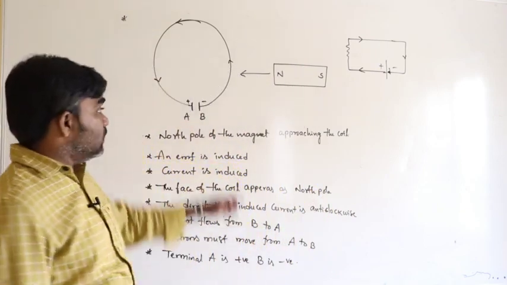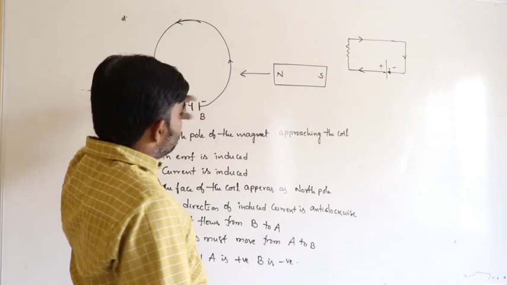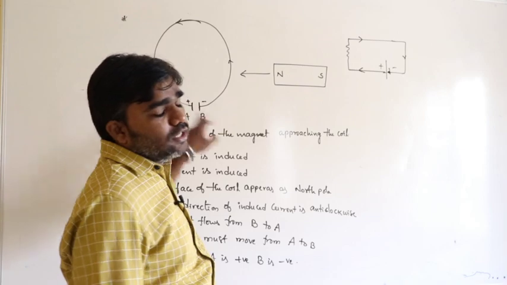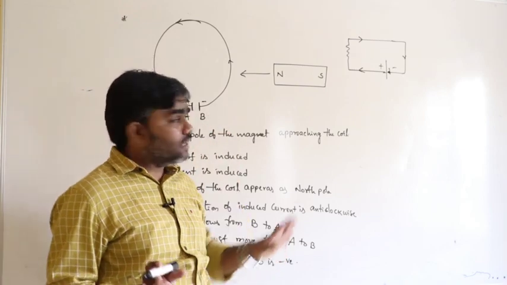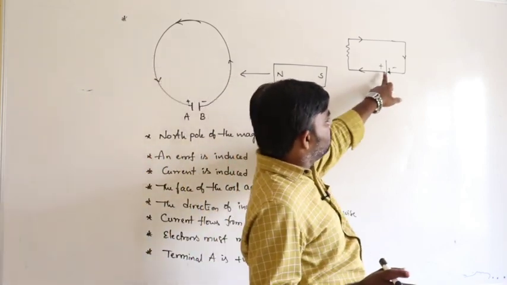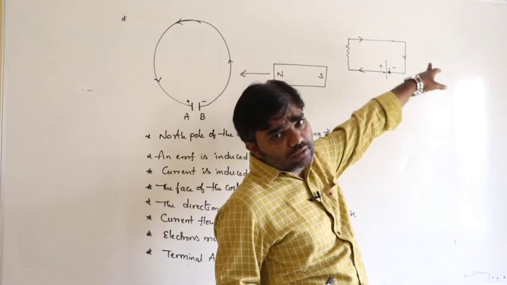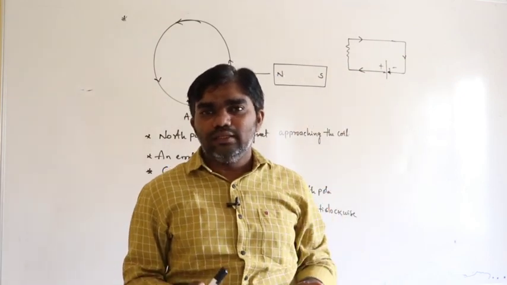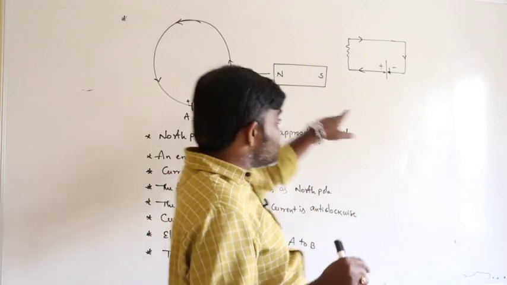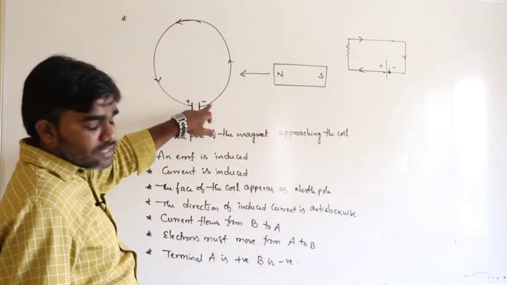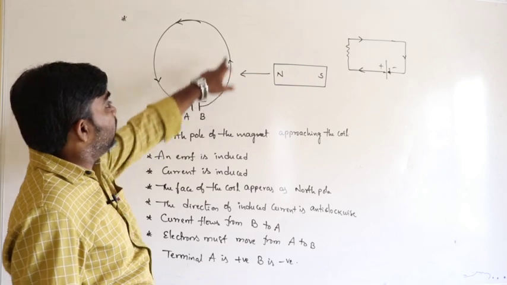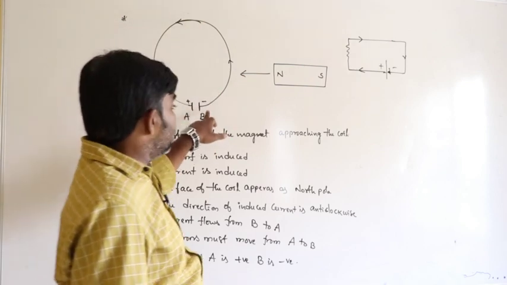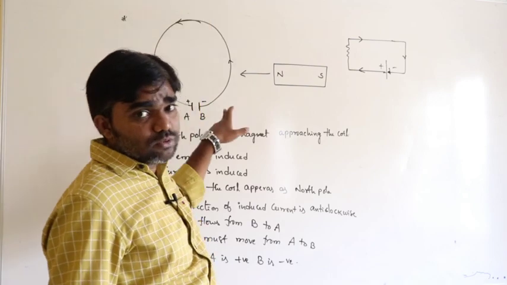Actually current flows from B to A, but B is negative and A is positive. In general, everybody knows that current flows from the positive terminal to the negative terminal, but that is in the external circuit only. Inside the battery, inside the cell, the current flows from the negative terminal to the positive terminal.